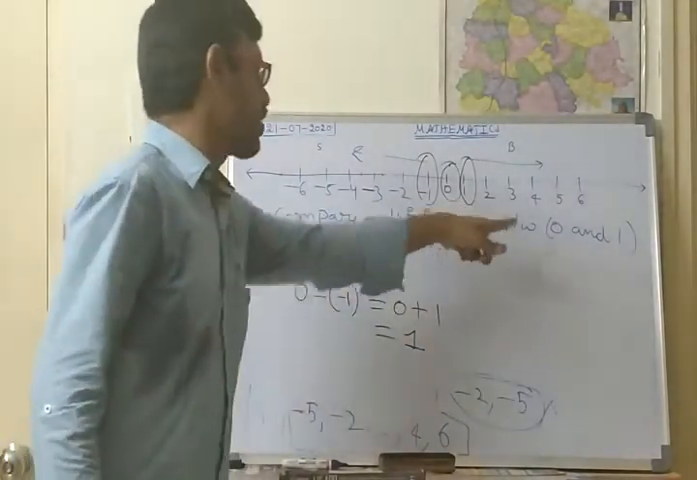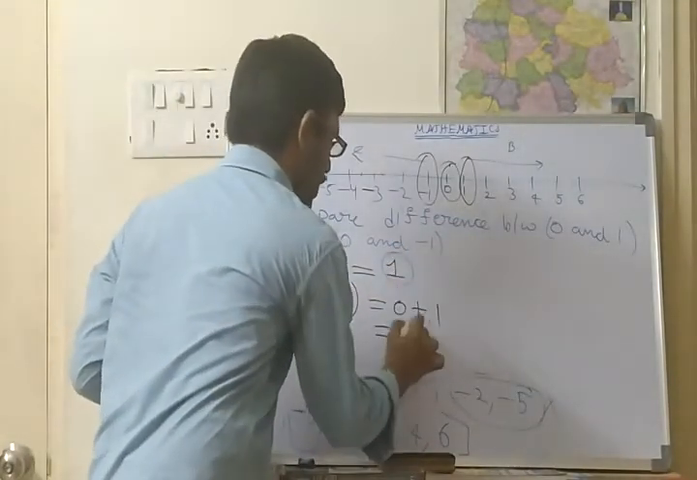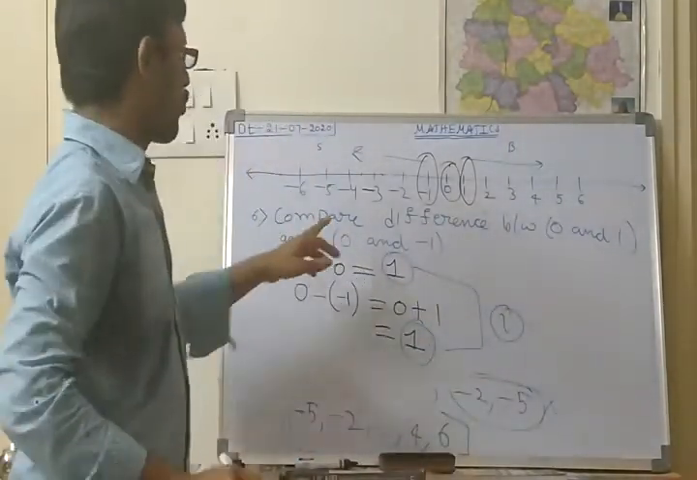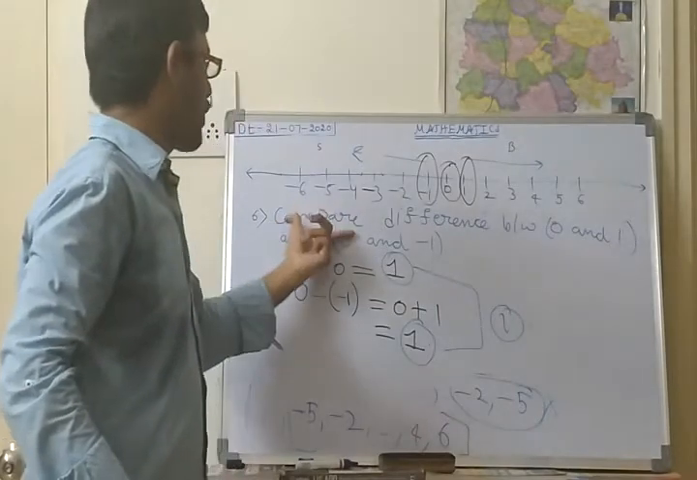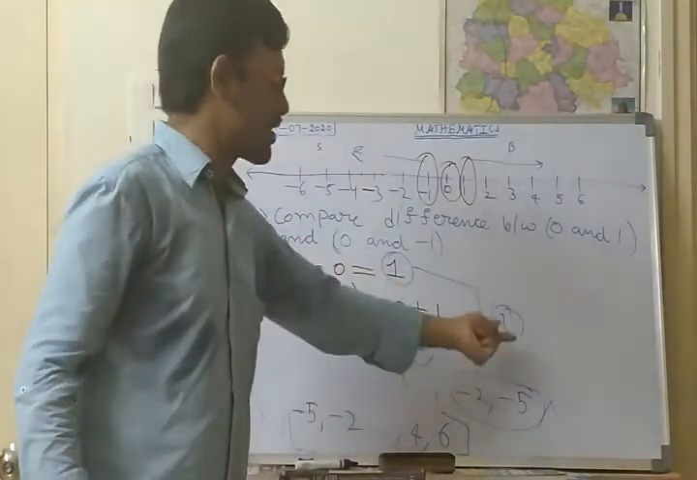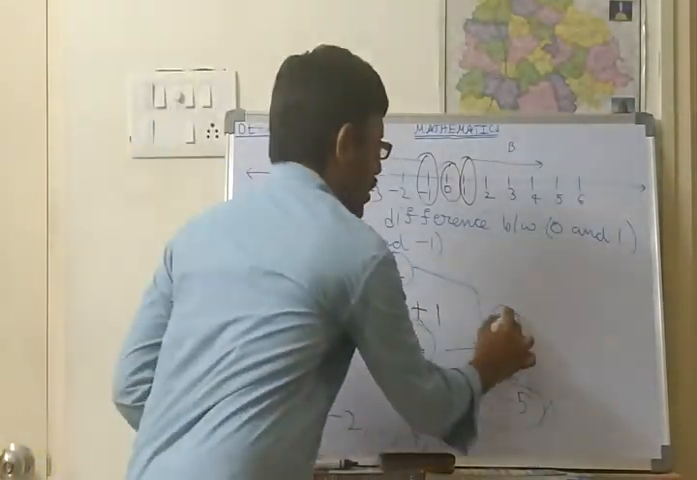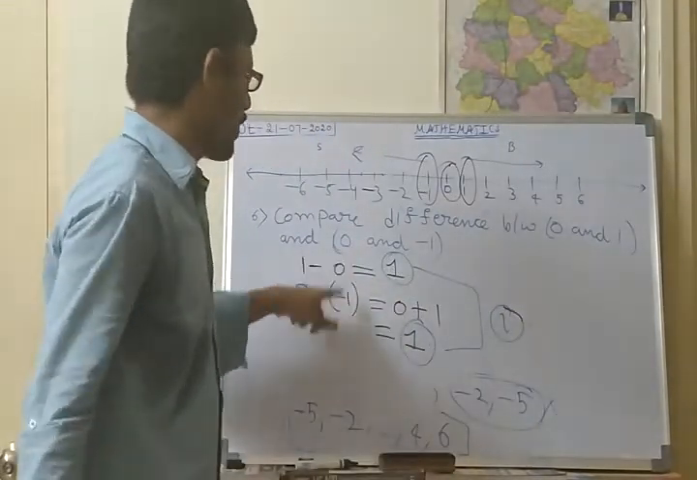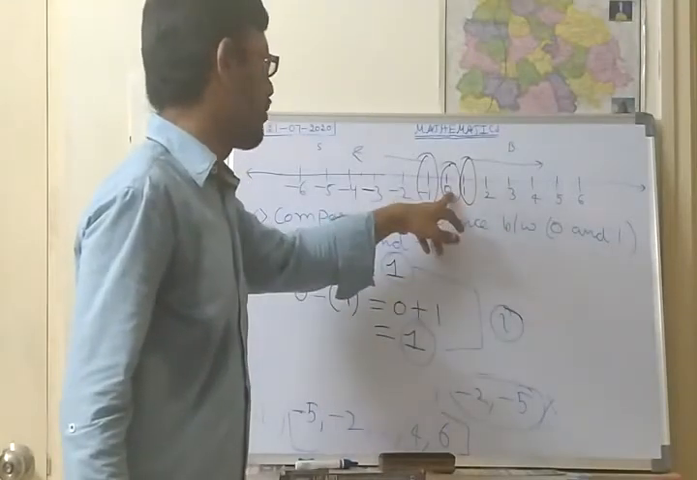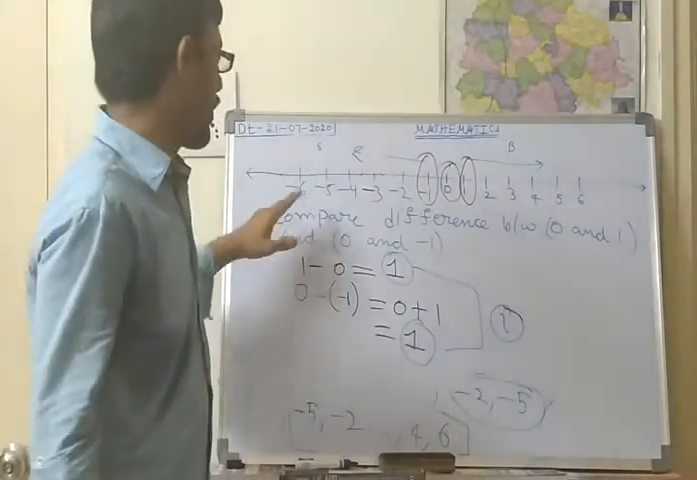The difference between 0 and 1 is also 1 only. So the two answers are the same. Only 1 is the answer. So by comparing, you identified that the result is the same. What is that result? 1 only. This is the common answer for these two subtractions. The difference between 0 and 1 is 1 only, and the difference between 0 and minus 1 is also 1 only. So that is about the comparison of numbers.